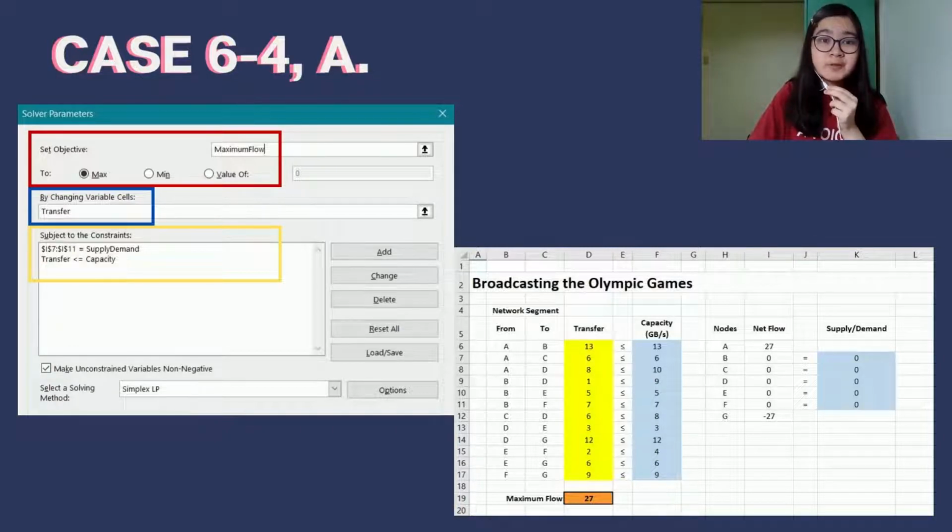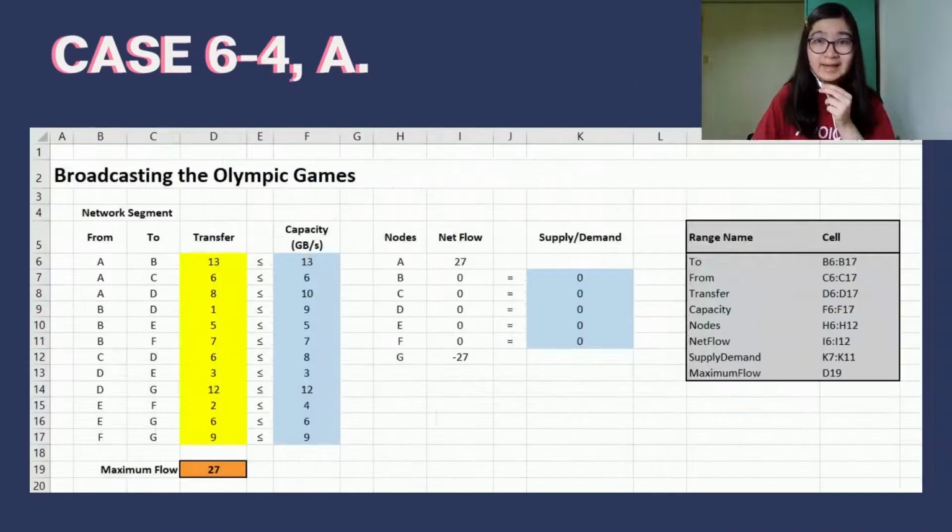Finally, we checked the option to make the unconstrained variables non-negative and selected the simplex LP solving method to solve the problem. Again, that is how we ended up with the model for letter A's problem that you see on screen now, for broadcasting the Olympic Games, with the maximum flow of 27 gigabytes per second with consideration to the constraints of the problem. That done, let us now move on to letter B.